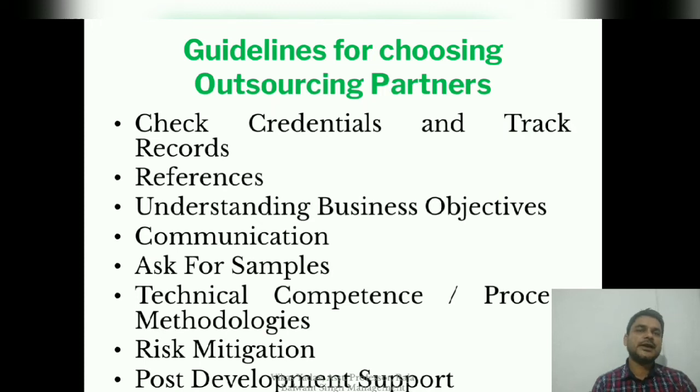The first one is check credentials and track records. The supplier with whom we have come up to build a relationship, or whom we have selected by evaluating on various parameters, how the credentials and track record of that supplier work. It means in the past how that supplier has worked with their vendors, on time delivery of the processes, or on time delivery of payments, or how that supplier has worked in their past records.